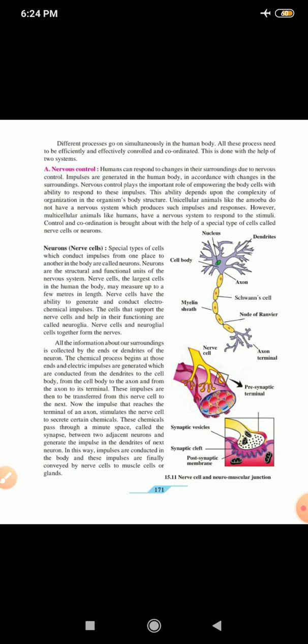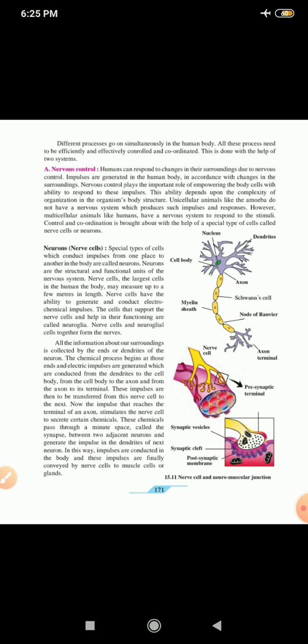Okay, dendrites, and here this is the cell body and here this is the nucleus. Then you can see the Schwann cells, the axon, the myelin sheath in the picture, the node of Ranvier, and the axon terminal. You should know how to draw this nerve cell also.